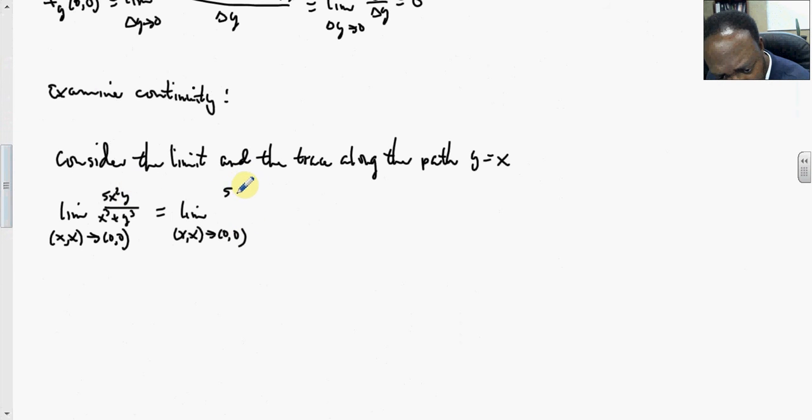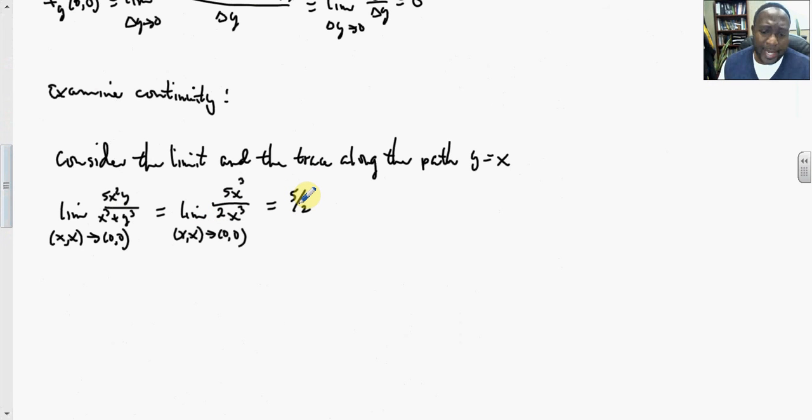So this is 5x to the third all over x cubed plus x cubed, which is 2x cubed. The x cubes cancel. We have the limit of a constant is a constant.